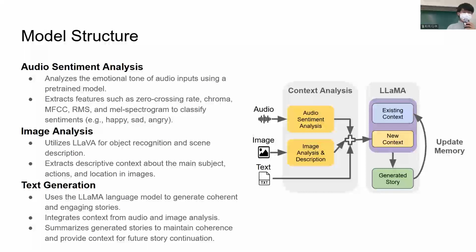This helps in understanding the context of the image and constructing the scene of the story. Based on the collected context, the Llama language model generates the story. The generated story is then summarized for use as context in future story generation. This entire process allows for the creation of a consistent story based on the user input.